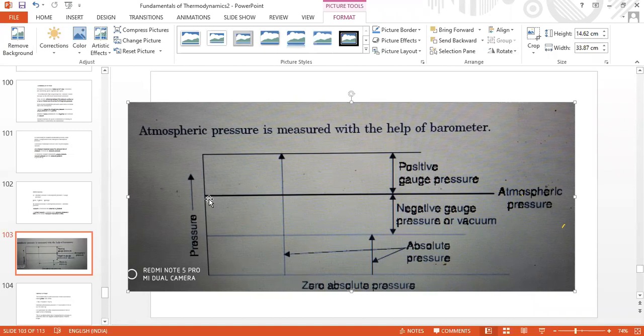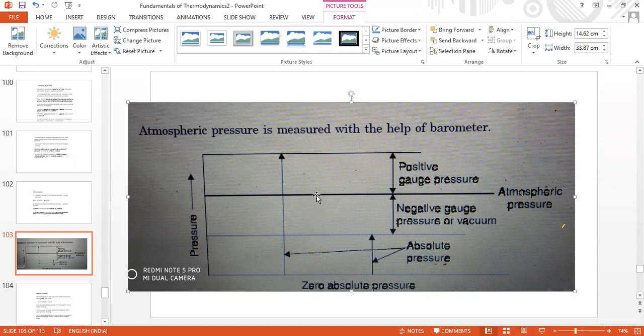Suppose a certain vessel has atmospheric air at atmospheric pressure. If the air is removed by a vacuum pump, that means the air is sent out from that container, the air starts moving out, and it is not possible to attain zero pressure.